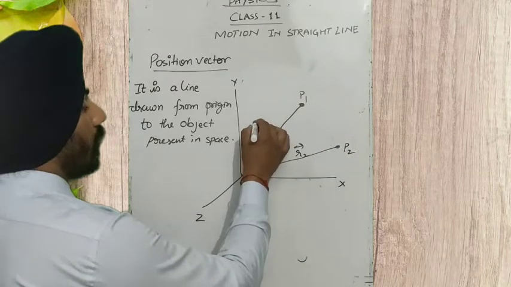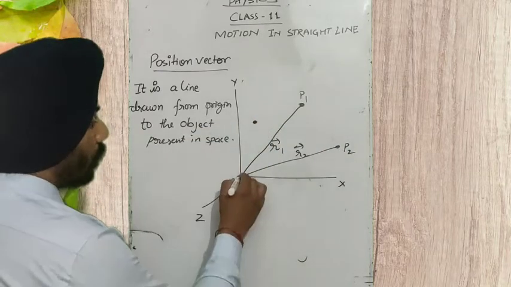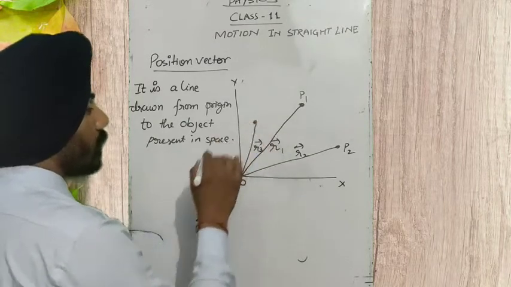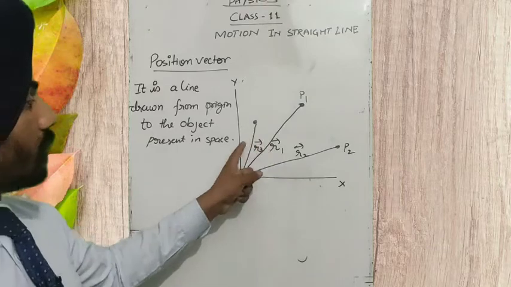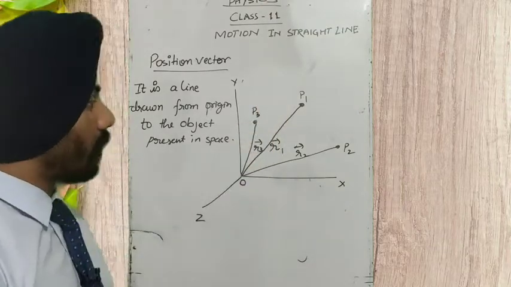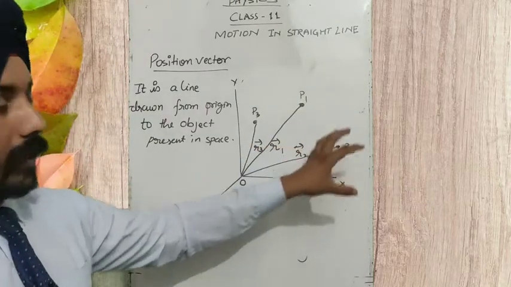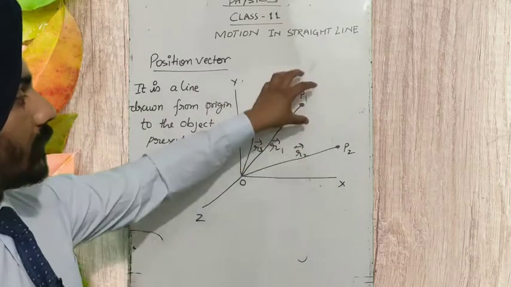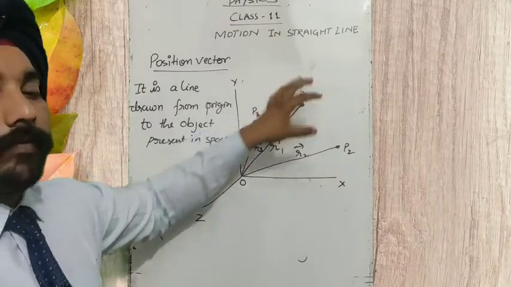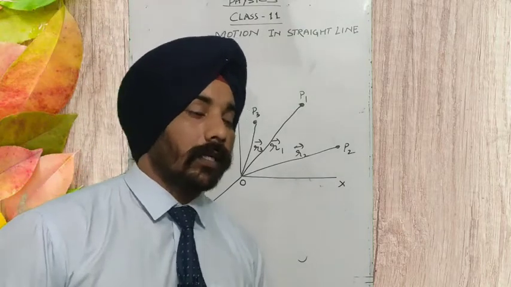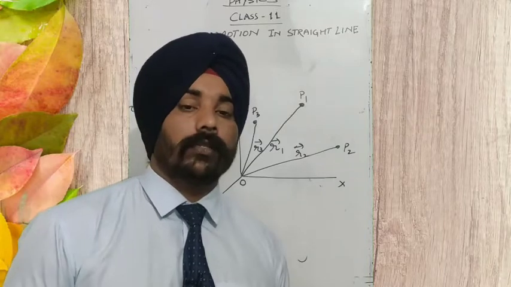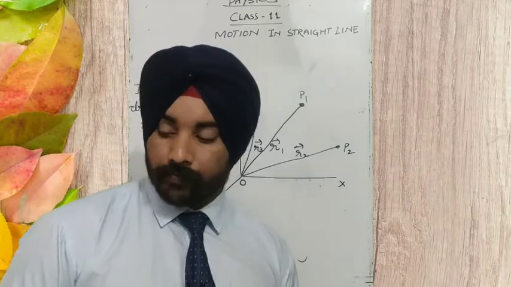Now the house fly comes here, so its position vector becomes r3. So with time the position vector is changing. As the position vector is changing, the housefly is in motion. And if it is sitting on an object and its position vector remains the same for a long time, then we say the housefly is at rest. Now you have understood what the position vector is.